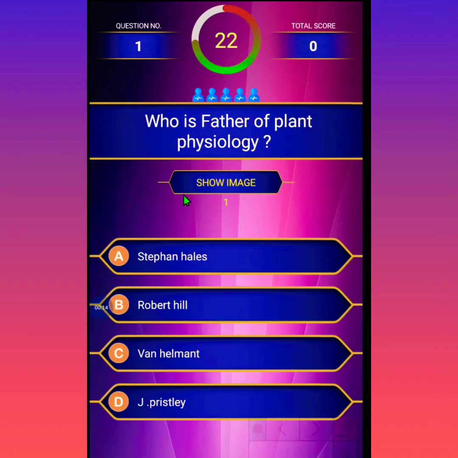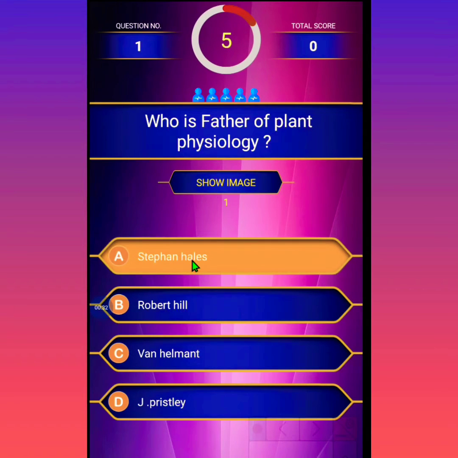So, the first question. The options are: first is Stephen Hales, second one is Robert Hill, third one is Van Helmont, and the last option is Priestley. Yes, the answer is: the father of plant physiology is Stephen Hales.